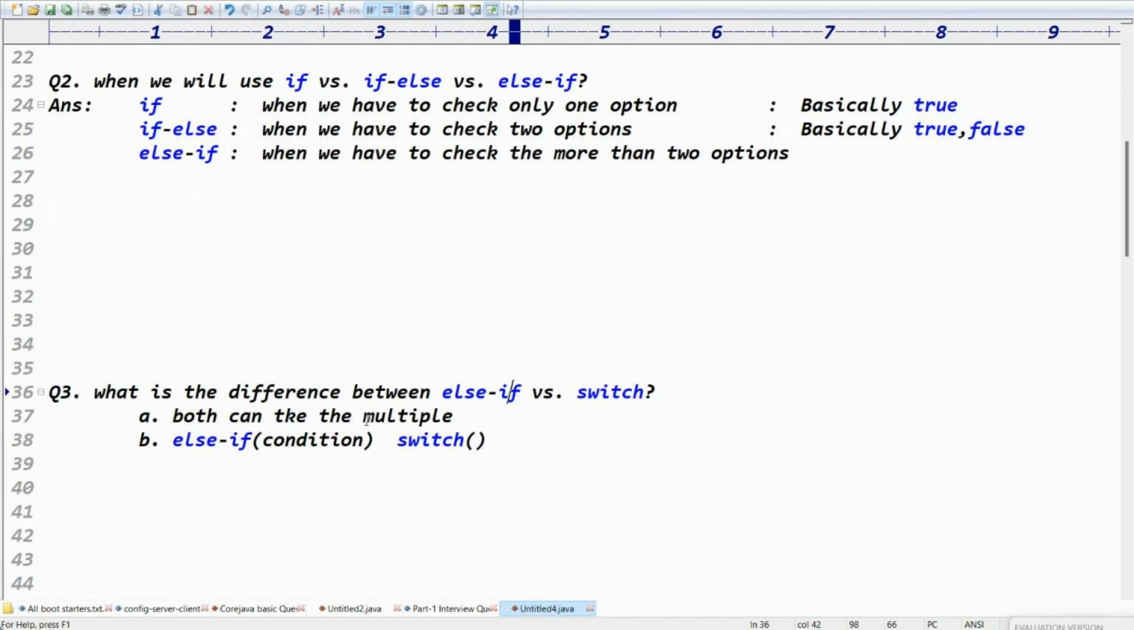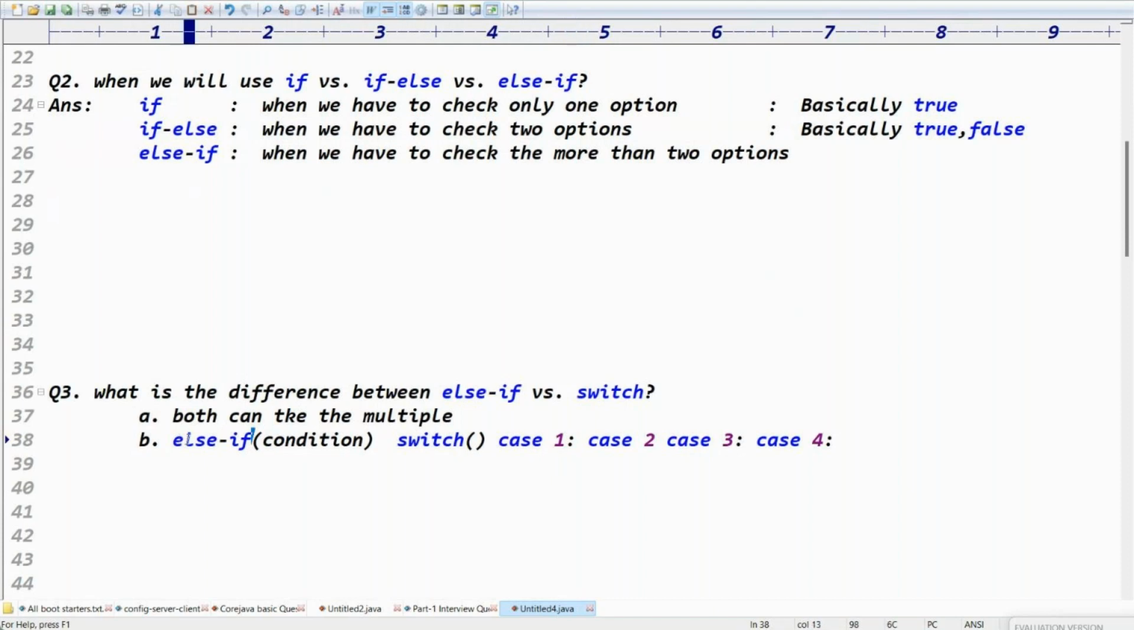Else if can work based on the conditions. Sir, I want to check the conditions, sir. Then you can go for else if. No, sir, I just want to check the argument. See, I wrote case 1, case 2, case 3, case 4. Whichever case is matched, that case will be executed, right? Here, do you have any condition or just an argument value?